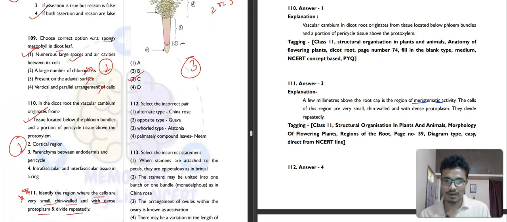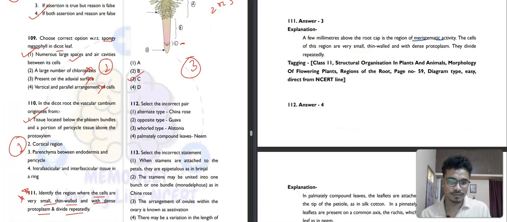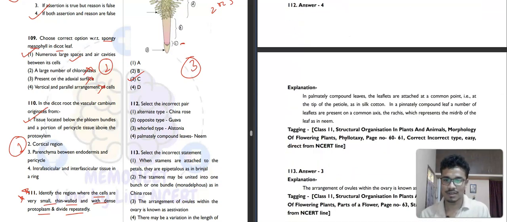Then question number 112. What is it saying? Select the incorrect pair. Alternate type, China rose, correct. Opposite type, guava. Then whole type, Alstonia, correct. And then palmately compound leaves, neem, which is not correct. Pinnately compound leaves. So the fourth option will be our correct answer.